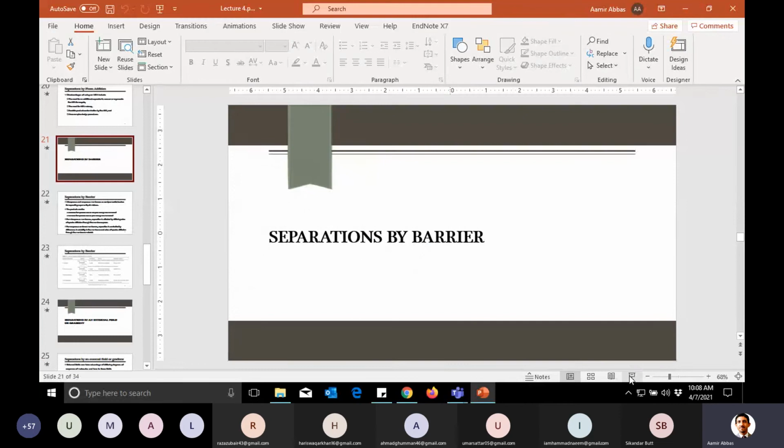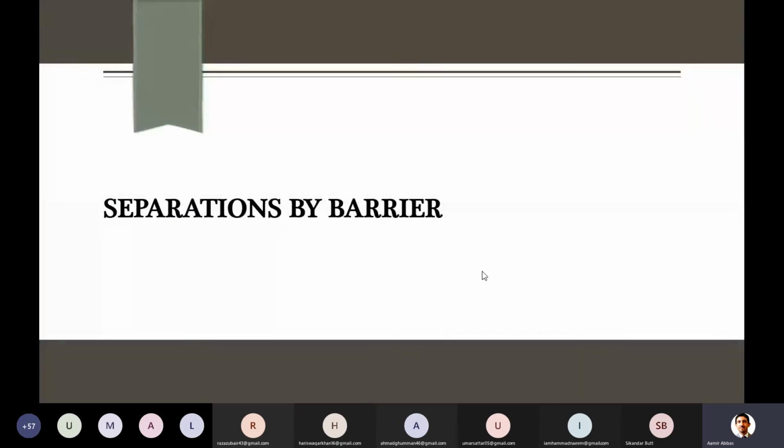Bismillahirrahmanirrahim. Yesterday we started with the idea that separation can be carried out in four different categories, and out of those, two we have already discussed in detail. This is just the recap of last lecture. In that we started with how separation takes place, or what the general categories of separation techniques are. The first category was phase creation, then phase addition, the third was separation by applying some barrier, and the final one was by applying some external force.